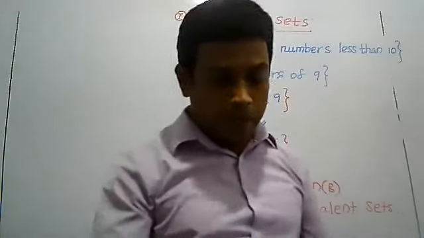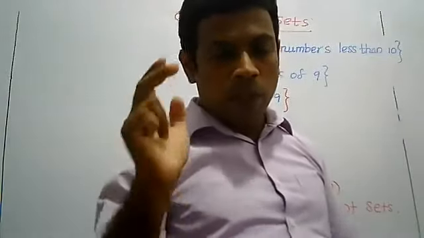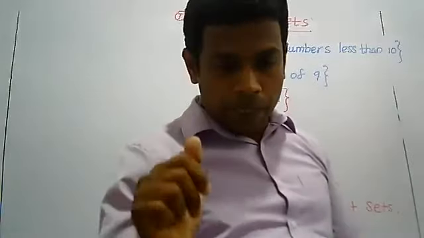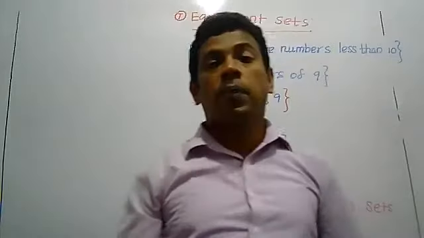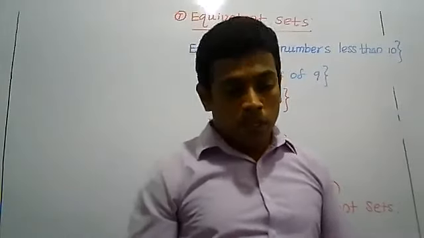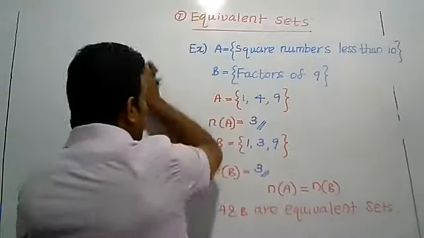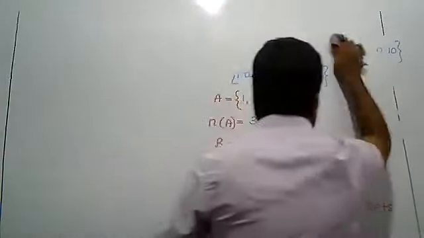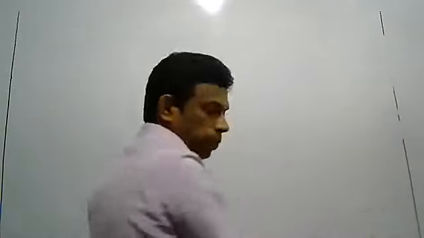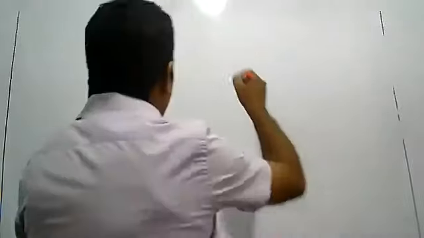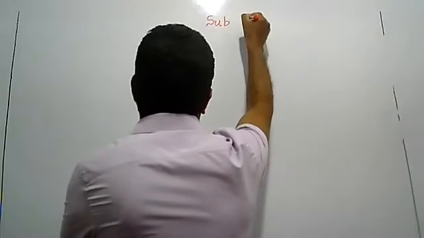Right. Now I have explained what is meant by set, set notation, null set, finite set, infinite set and equivalent set. The next term is somewhat difficult to understand. So write down subset. Subset. That is very important.